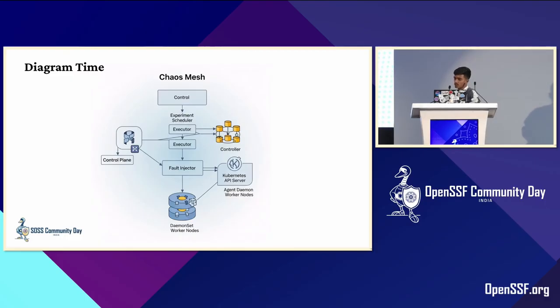The dashboard is a visualization UI so that we can set up the chaos experiments. The controller is the main part of the Chaos Mesh architecture. It is primarily responsible for scheduling and managing all the chaos experiments that are going to happen. The daemon set, also known as the Chaos Daemon, is the main executive component.